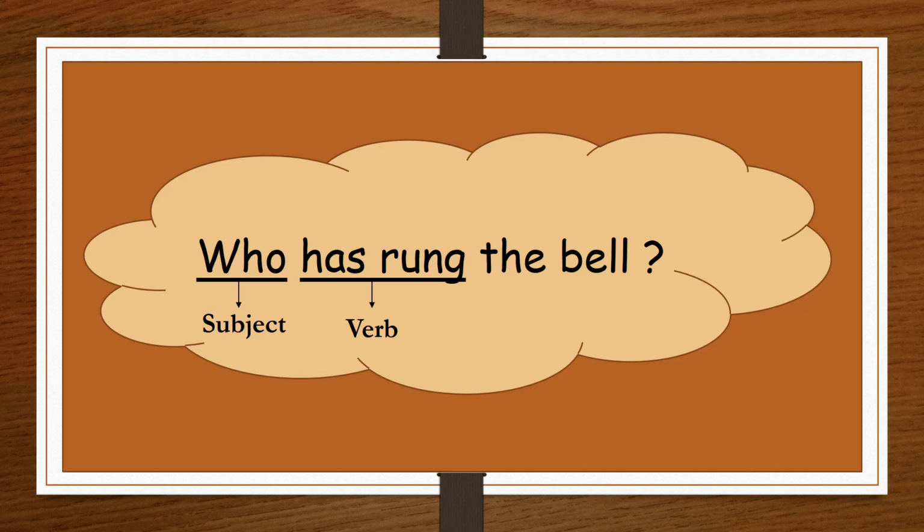So, what is the verb here? It is has rung. And we have to ask the question who before the verb, like who has rung. So, in this sentence or in this question, who himself is the subject.